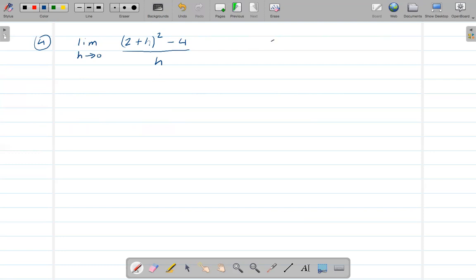So let's first expand this. 2 plus h squared is similar to a plus b squared. Again, we know the formula from algebra, but I'm still going to say it. A plus b squared is a squared plus 2 times a times b plus b squared.